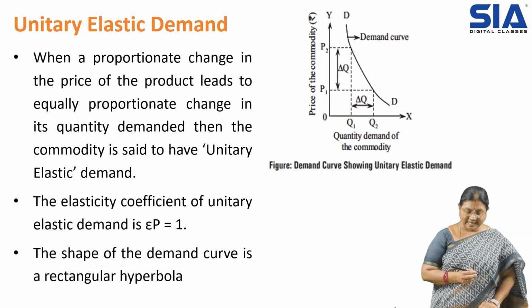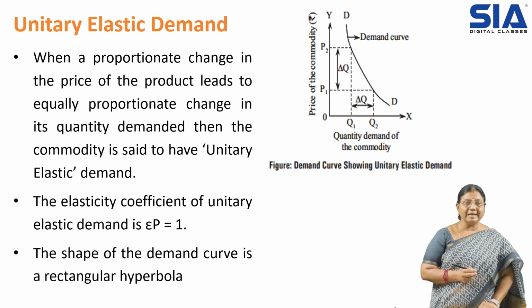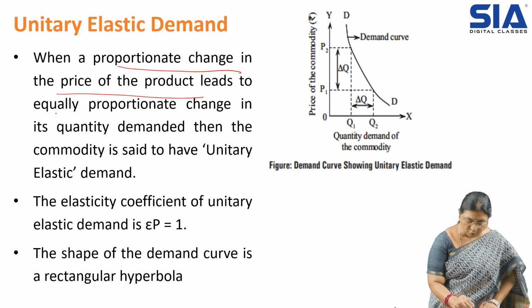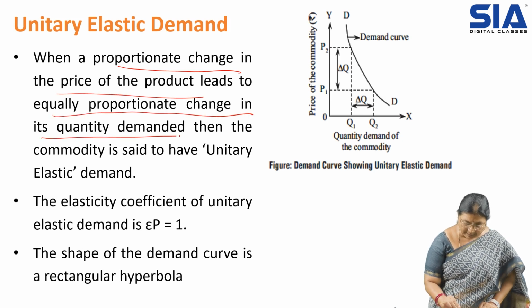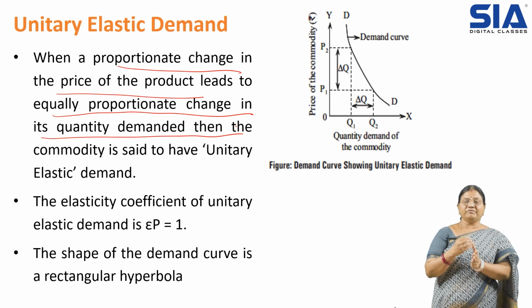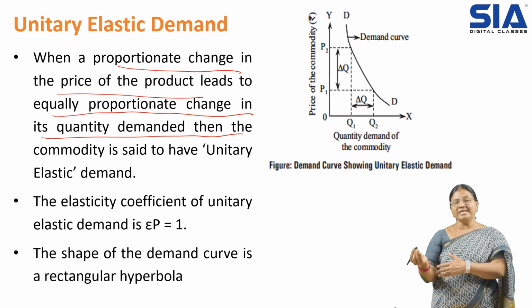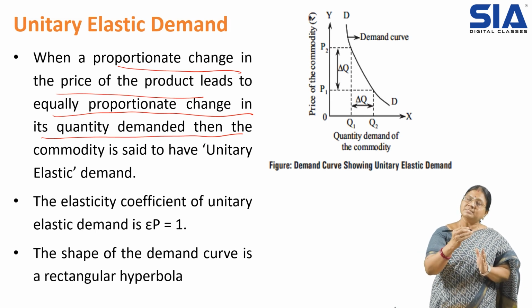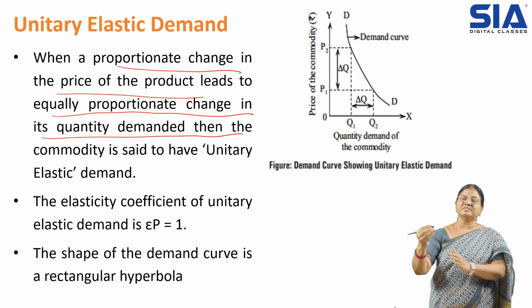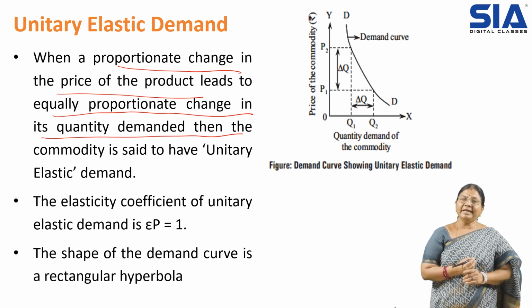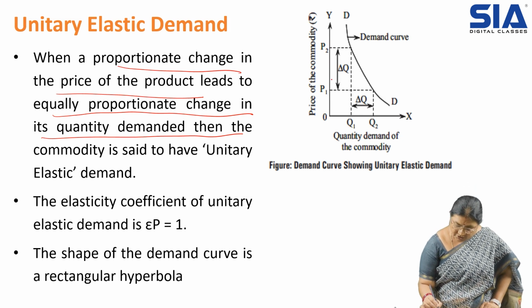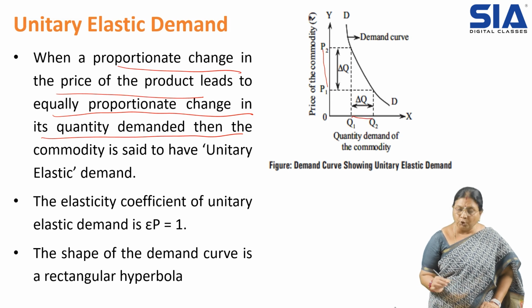Next one is unitary elastic demand. It is said to be unitary elastic demand when a proportionate change in the price of the product leads to an equally proportionate change in the quantity demanded. Whatever the price change, the same proportionate change is found in the quantity demanded. You can see from the graph there is a change in the price from P1 to P2 and a change in the quantity demanded from Q1 to Q2.